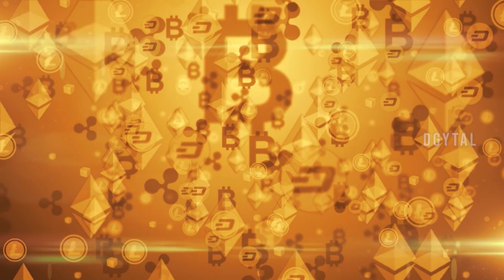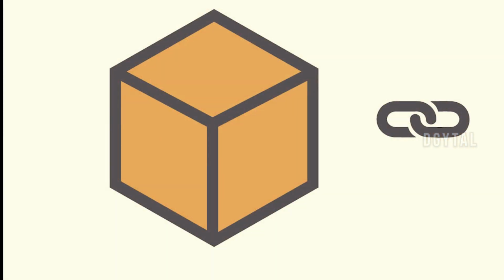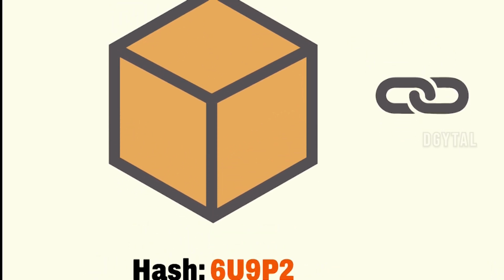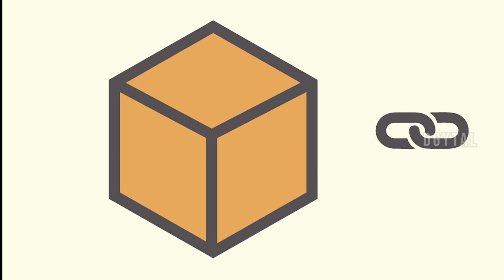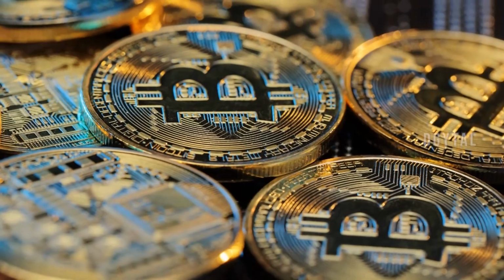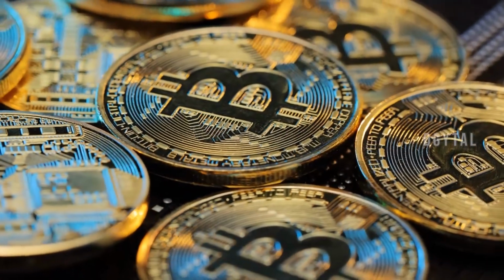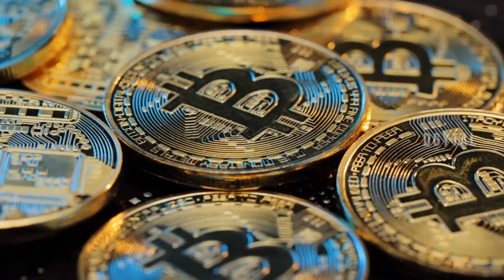So how does that work? Let's take a closer look at a block. Each block contains some data, the hash of the block and the hash of the previous block. The data that is stored inside a block depends on the type of blockchain. The Bitcoin blockchain, for example, stores the details about a transaction, such as the sender, receiver, and amount of coins.